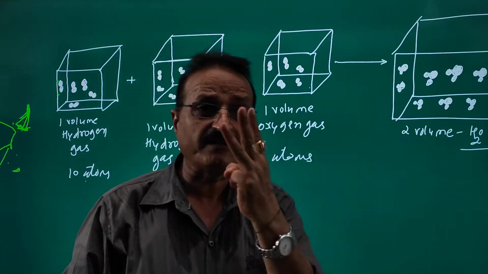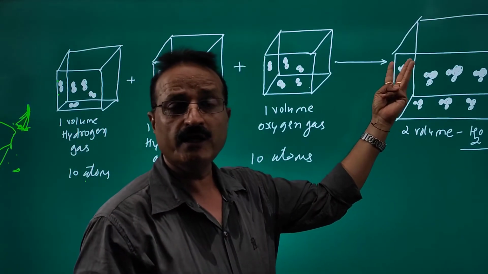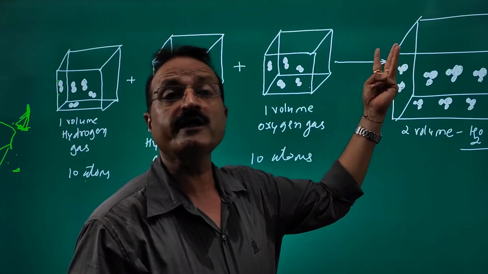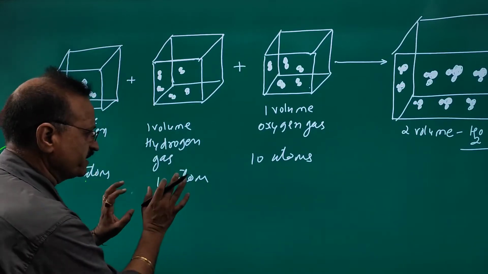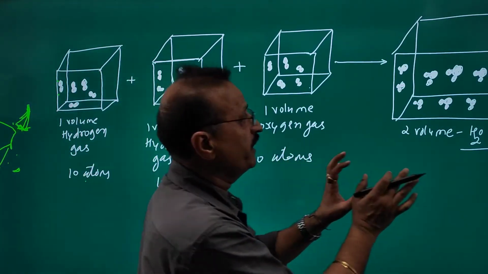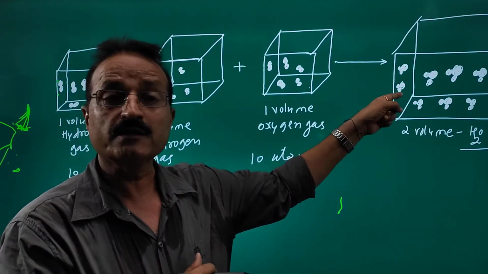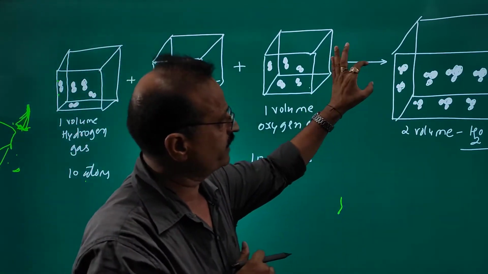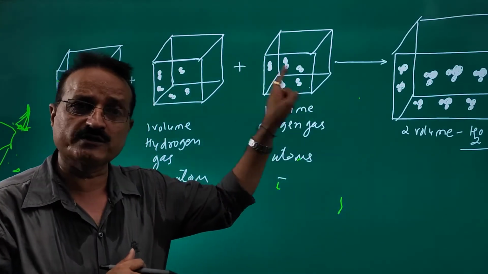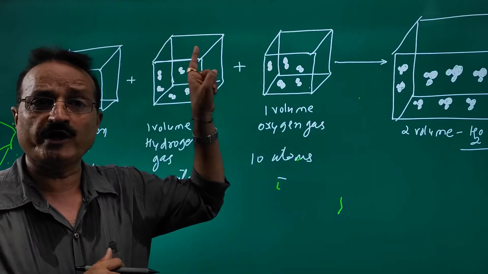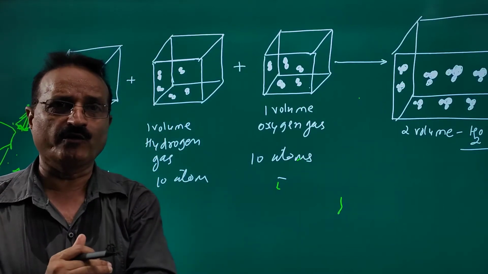Now one molecule contains 3 atoms and there are a total of 10 molecules, so 3 into 10 means 30 atoms. You can add 10 atoms plus 10 atoms plus 10 atoms equal to 30 atoms. These are the 30 atoms. You can see that here is the molecule of hydrogen gas, here is the molecule of oxygen gas, and when the hydrogen molecule and oxygen molecule combine together they form a polyatomic molecule.